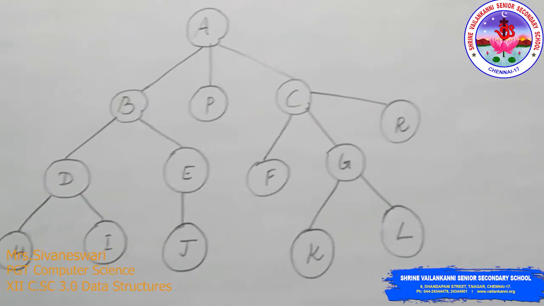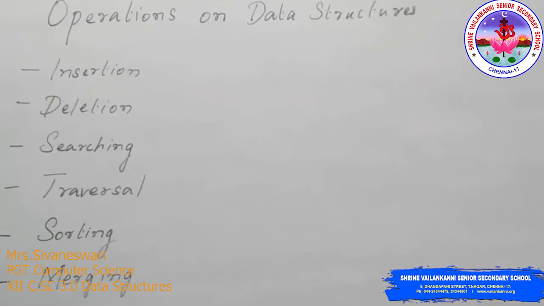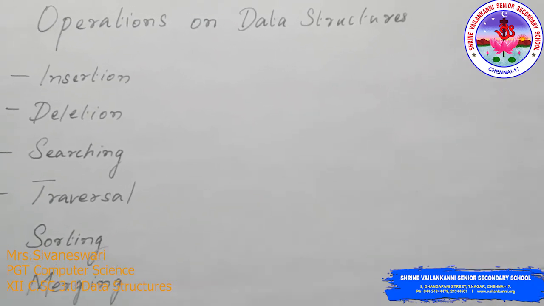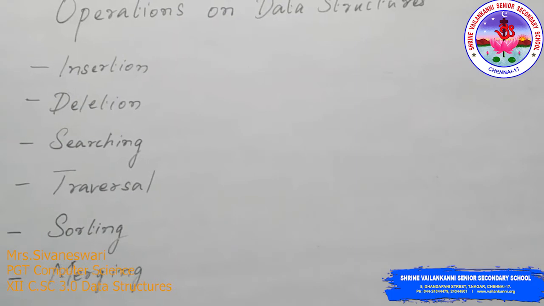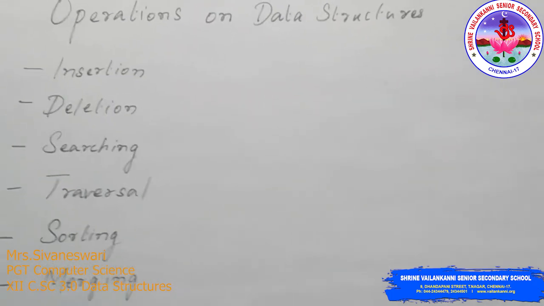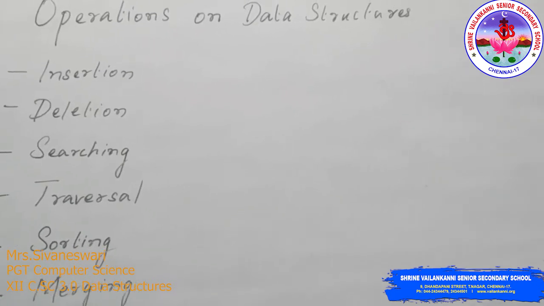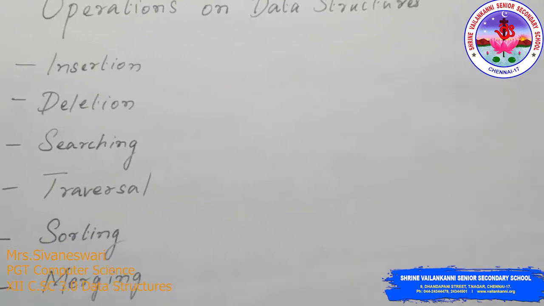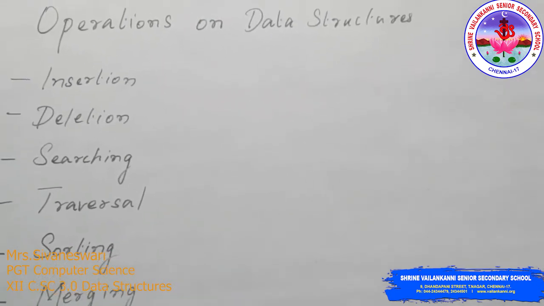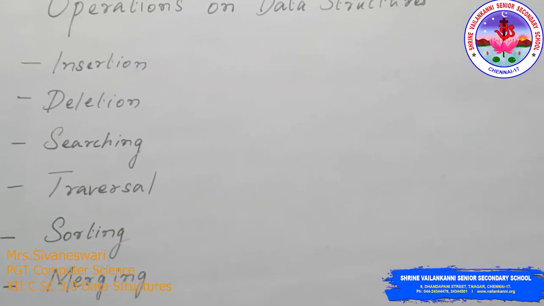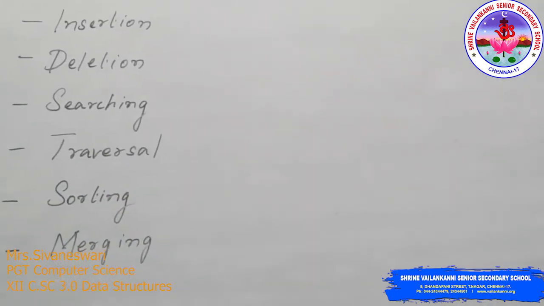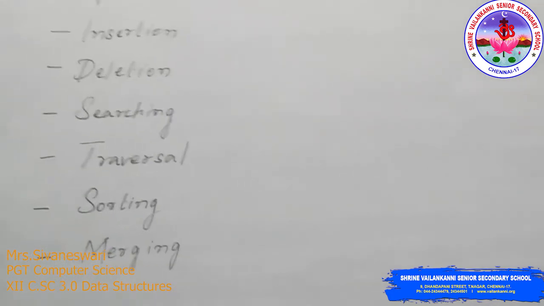The operations on data structures. What are the operations that can be performed on a data structure? The purpose of using a data structure is to handle data, right? So first we need to insert data. Inserting data is like creating new data inside the data structure.